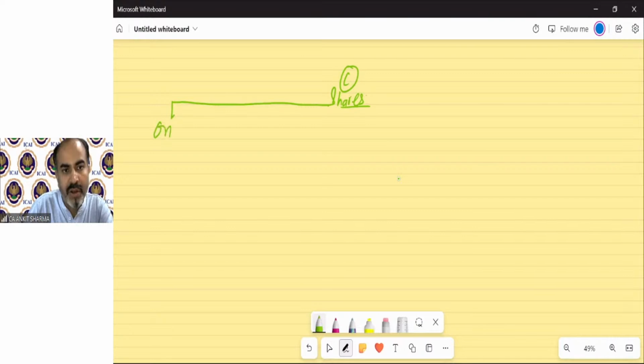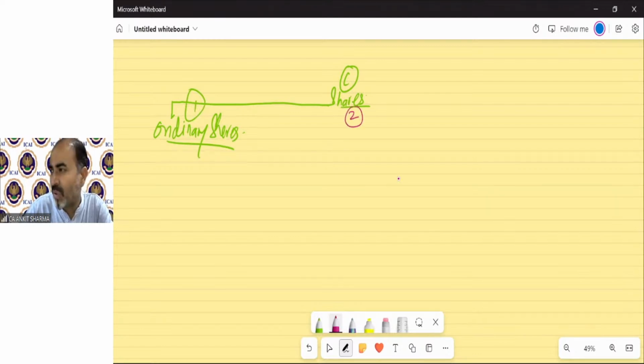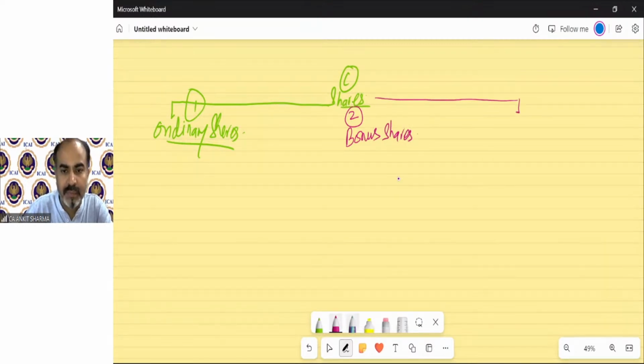There is ordinary share. Then we have bonus share. You all must know the meaning of bonus share, okay? And the third one is right shares.